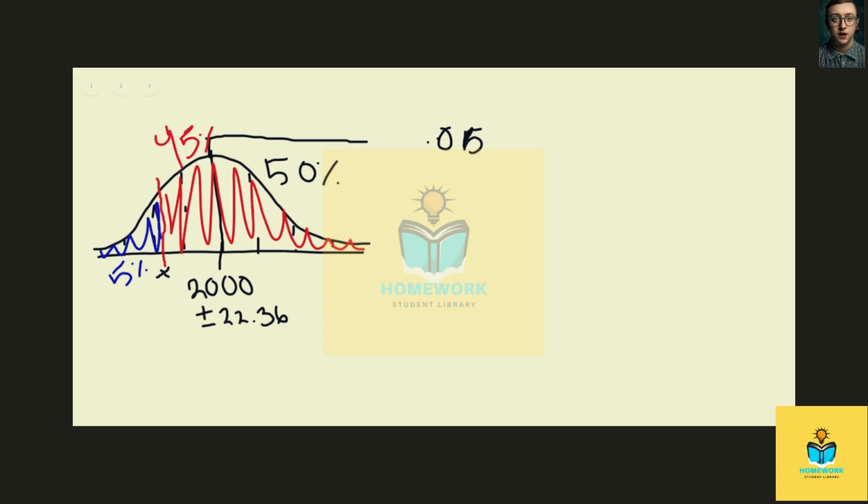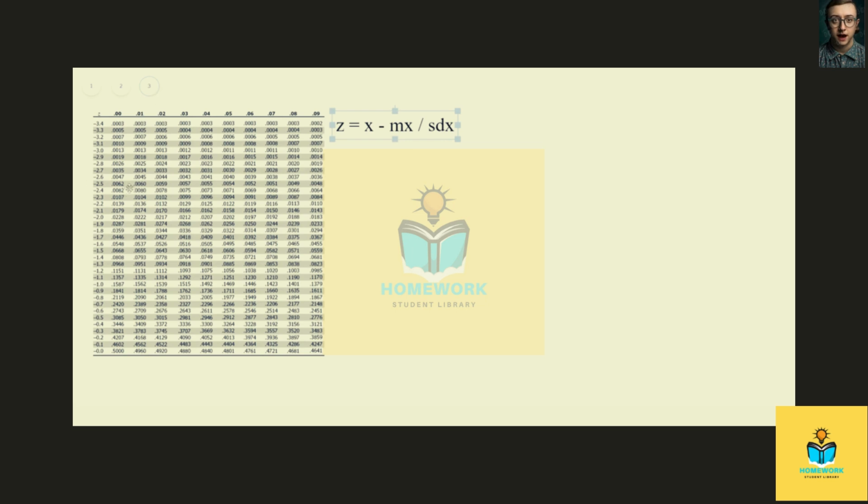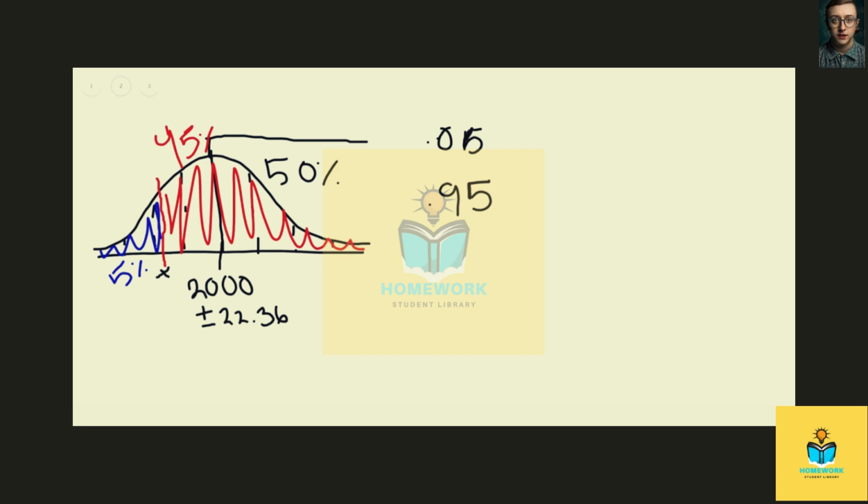All right, and 95% would be 0.95. So when we look at z-tables, we have to think in terms of the left-hand side of the curve. All right, so in our case, the left-hand side of the curve is the 5%. So we don't really need this 95%. We just need the 0.05.